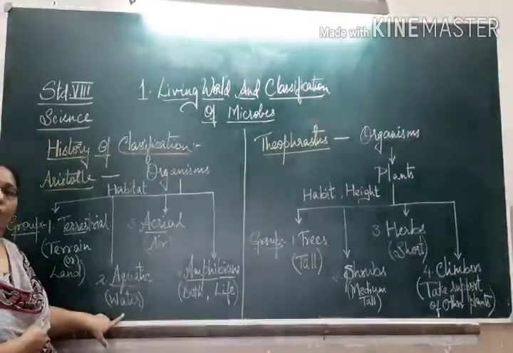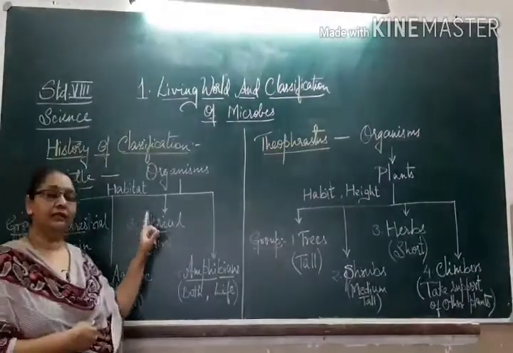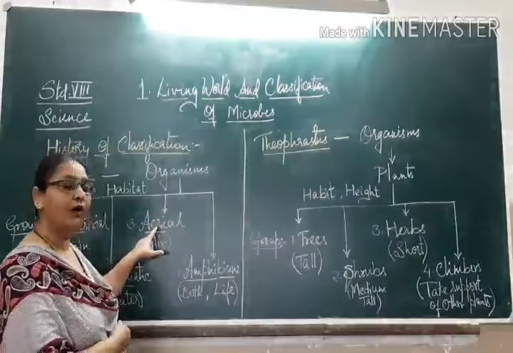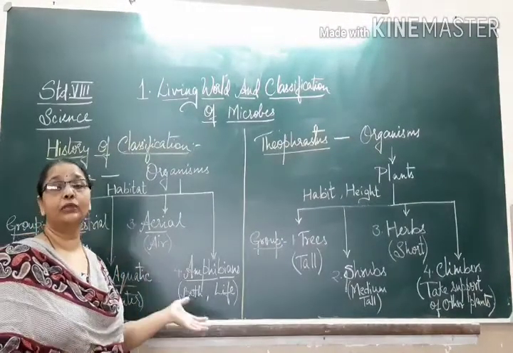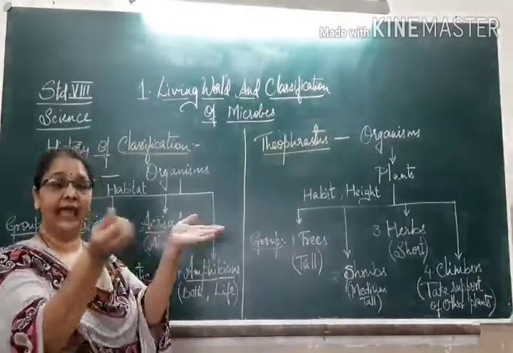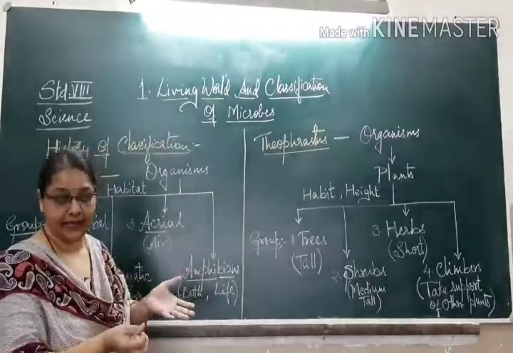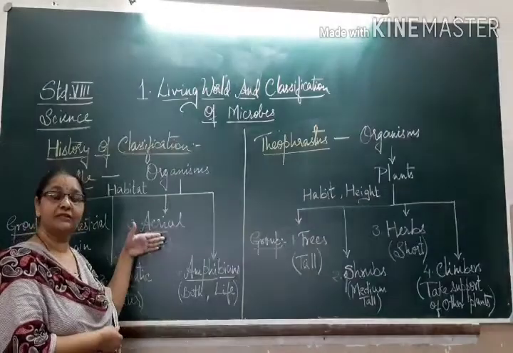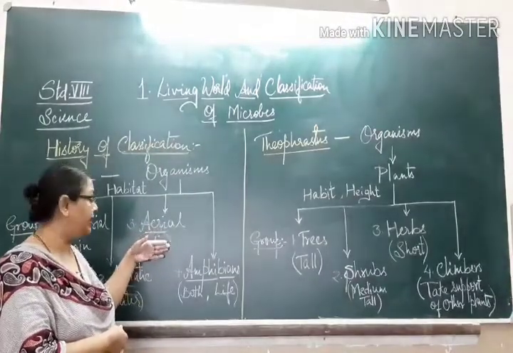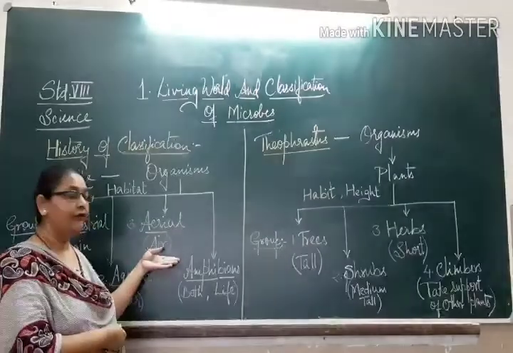Aqua refers to water. The third group included all the organisms that were found flying in the air, mostly organisms like the birds. They were classified under Group 3, the aerial group.